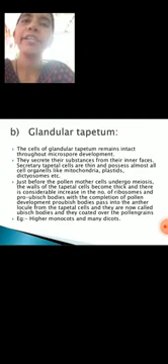So here, the glandular tapetum is also known as secretory tapetum. These cells are very thin and consist of almost all cell organelles. In secretory tapetum, some spherical structures called Ubisch bodies are present in these cells.